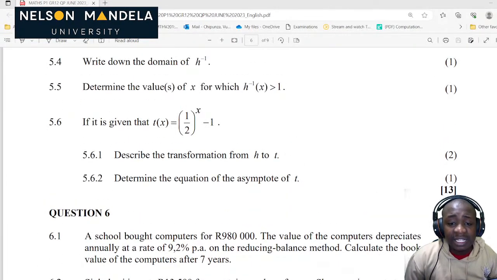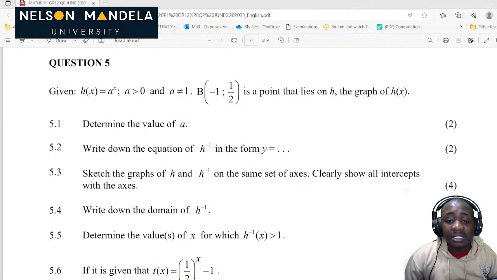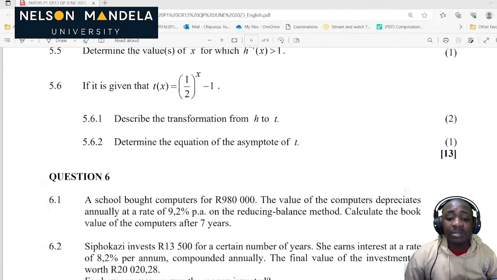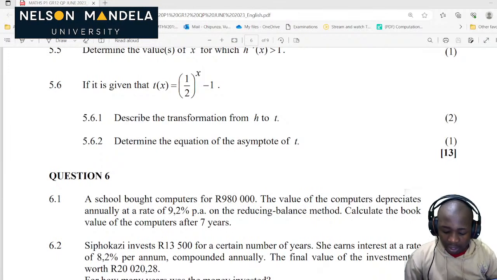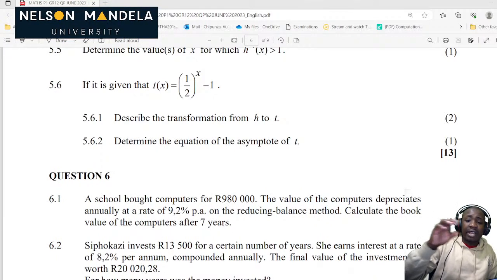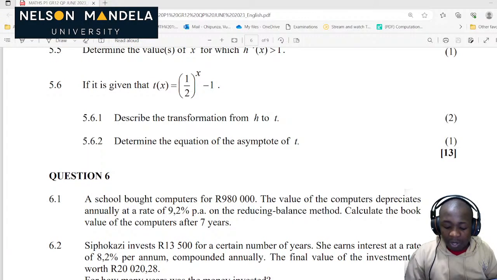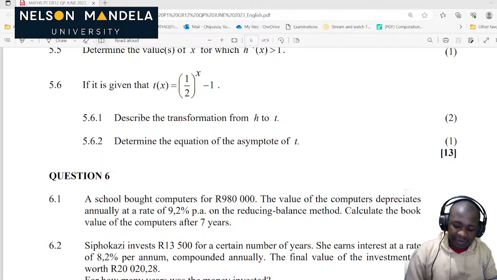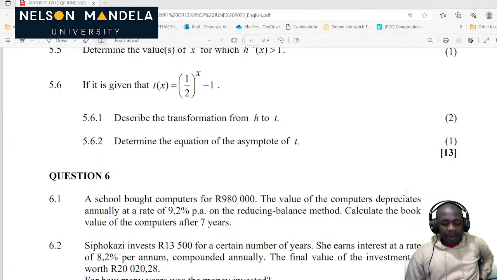If it is given that t of x is equal to 1 over 2 to the power x minus 1, describe the transformation from h to t. Oh my word. So we can see that the original was h of x, so it has been shifted 1 unit downwards, of course, because it is a negative on that value. Then now it's 1 over 2. Initially it was 2, so also we can see that it has been reflected about the y-axis.